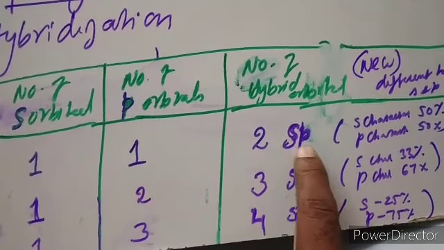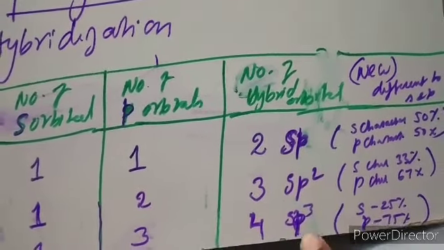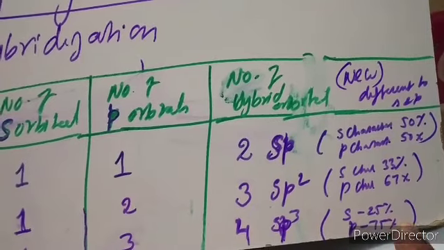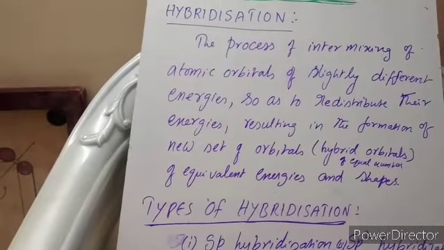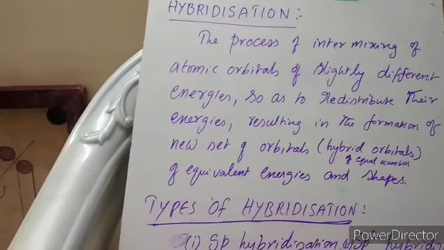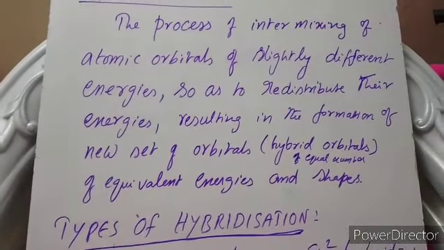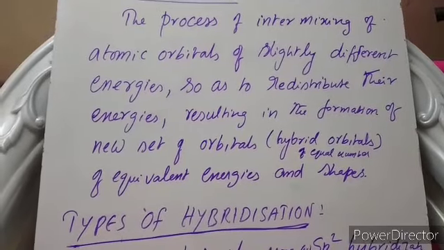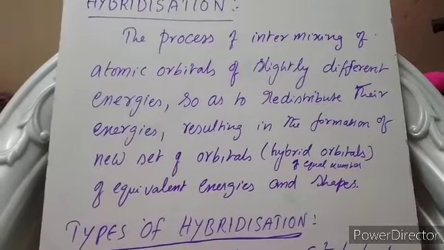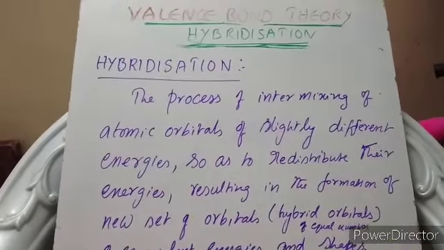It is not s, it is not p, it is sp. Okay, so in sp3, s has 25% character and p has 75% character. This is the way hybrid orbitals are formed. This is due to intermixing of orbitals of nearly the same energy. So they redistribute their energy and new hybrid orbitals are formed, which are in the same number as the number of orbitals undergoing intermixing. And the new hybrid orbitals have the same energy and same shape.